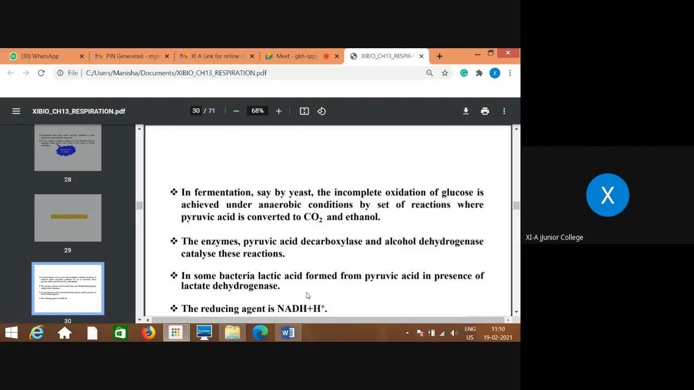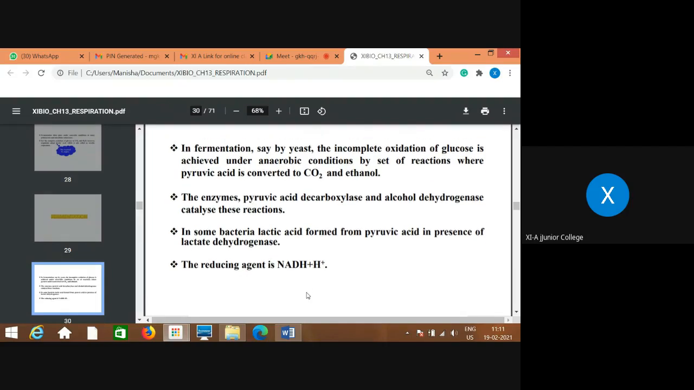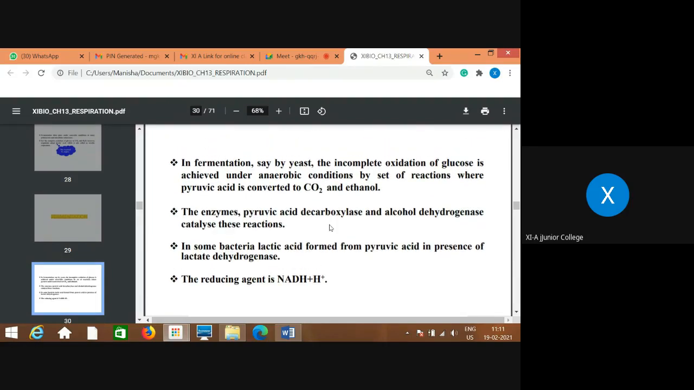So in fermentation, what happens? For example, in yeast, that is nothing but the incomplete oxidation of glucose, which takes place under anaerobic conditions. That means in the absence of oxygen, and pyruvic acid gets converted in the next step into CO2 and ethanol.